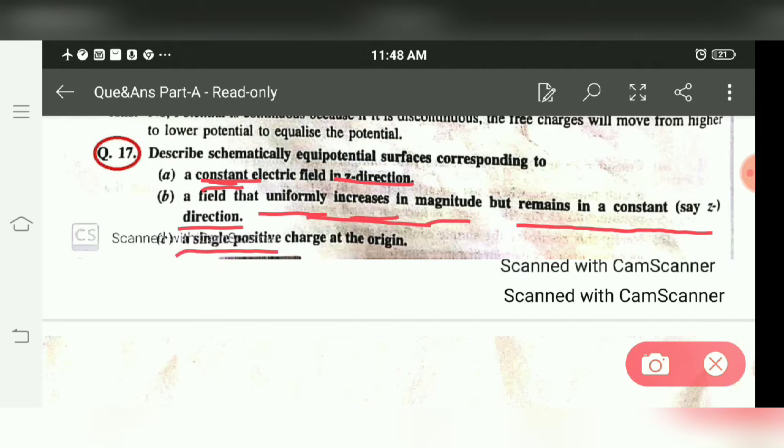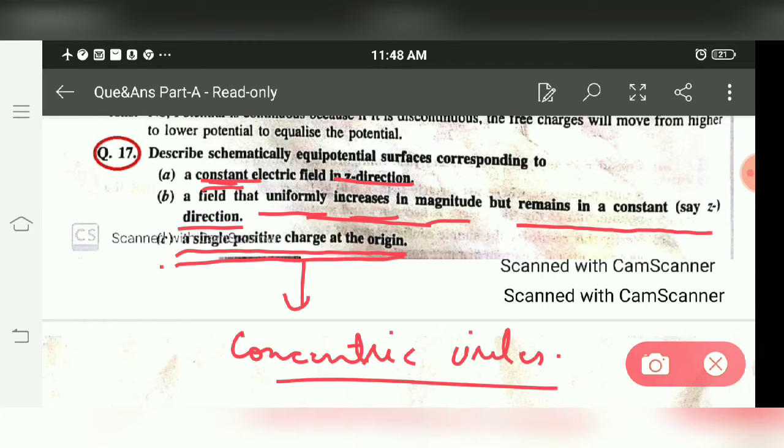Third, a single positive charge at the origin. For a single positive charge at the origin, we know that the equipotential surfaces are concentric circles, equispaced concentric circles.